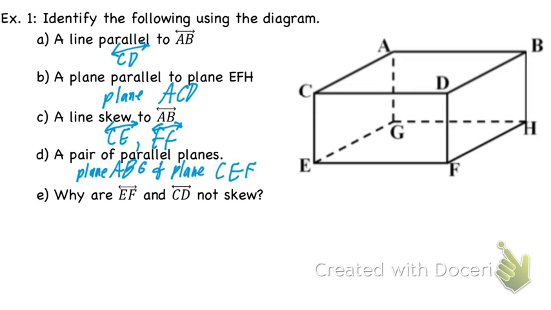Okay. Ours says we're skipping 4. Ours says FE instead of CB. I mean, the fourth one, EF. It's the same thing. FE and EF are the same. You can switch them around for the line. So why are those not skew? Okay, Dominic. Because they're on the same plane. Very good. So we could put they're coplanar. We could put they're on the same plane. However you want to word that is totally fine. Okay. Questions on that?